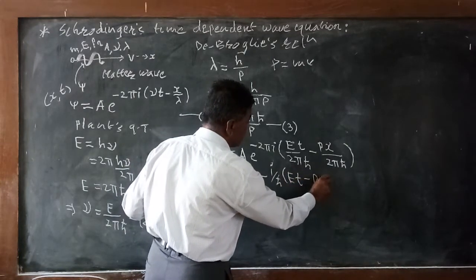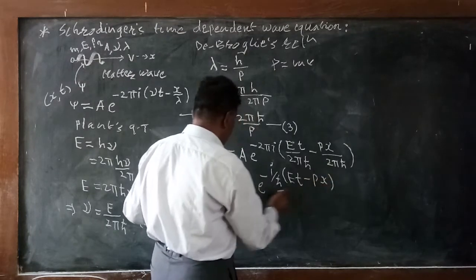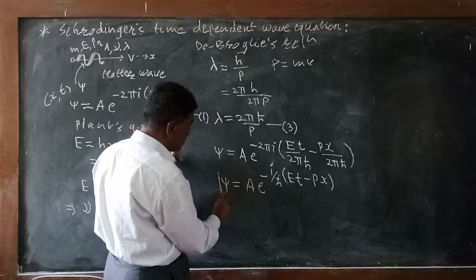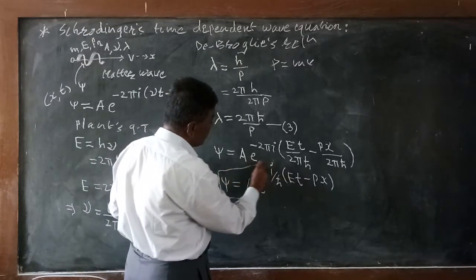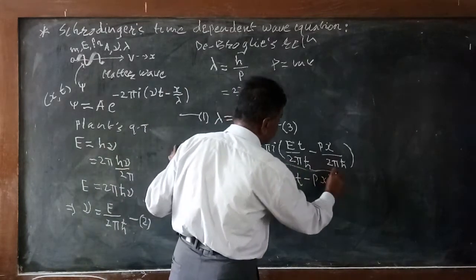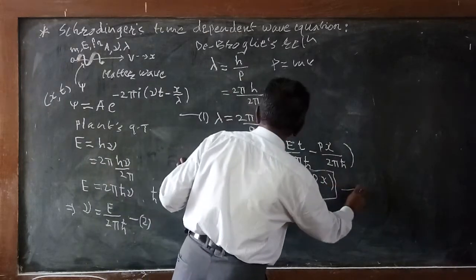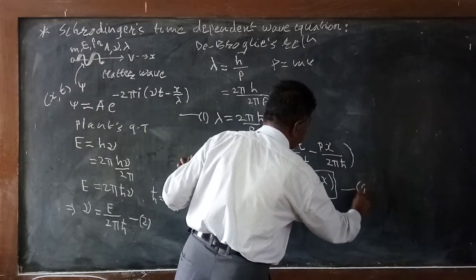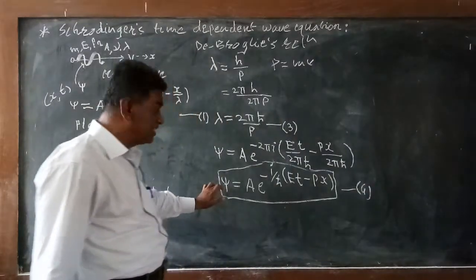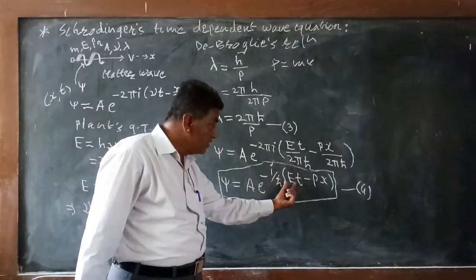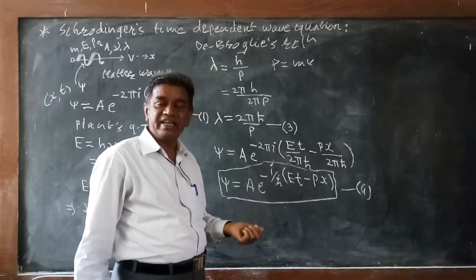So we are getting this equation. So psi is equal to, like this we are getting the equation. This equation is known as the equation of the free particle. Suppose this is equation 4. So equation 4 represents the wave function of a free particle in terms of the energy and momentum of the particle itself.